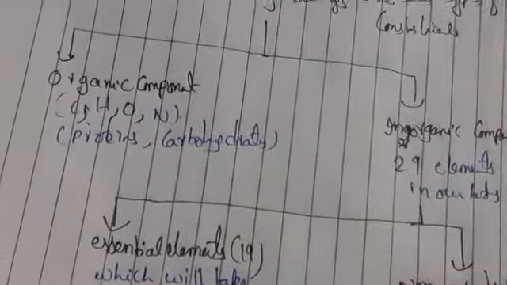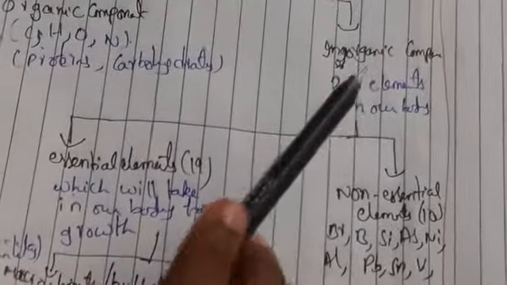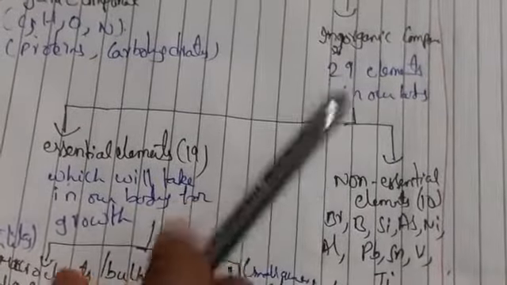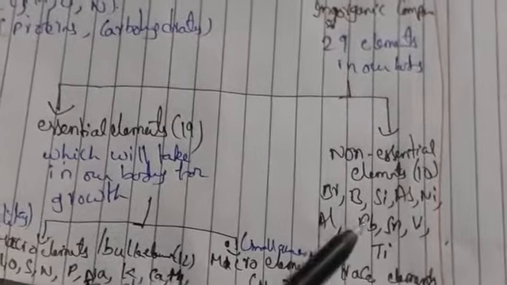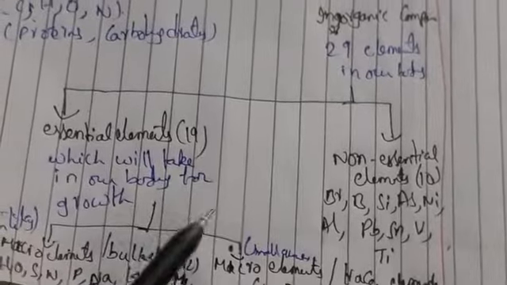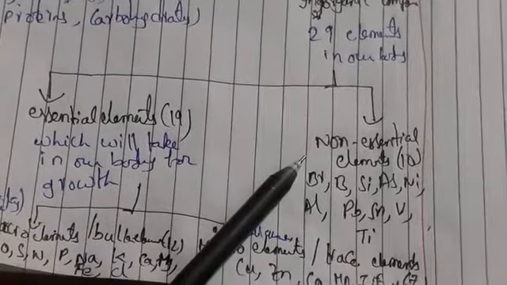So generally living beings have two types of constituents. One is the organic component, another one is the inorganic component. Organic components mean proteins, carbohydrates, carbon, hydrogen, oxygen, nitrogen. Inorganic means containing 29 elements in our body. Again, these are divided into two types, that is essential elements and non-essential elements. Essential elements are those which we can synthesize in our body for our growth to live. That consists of 19 elements, and non-essential are those which we cannot synthesize in our body.